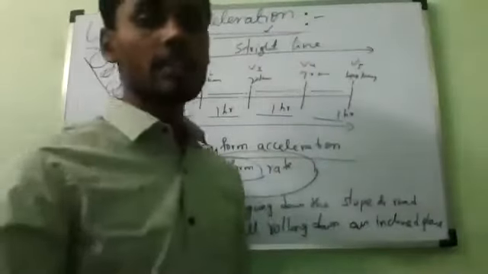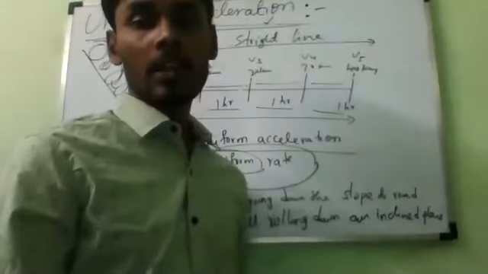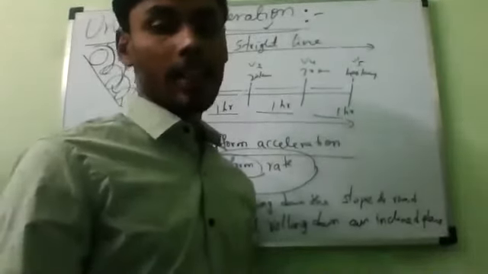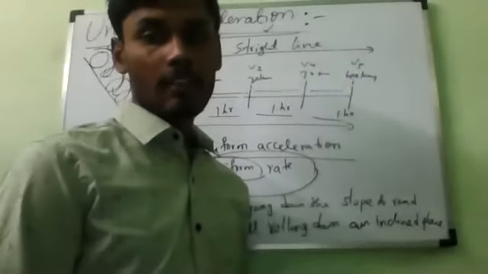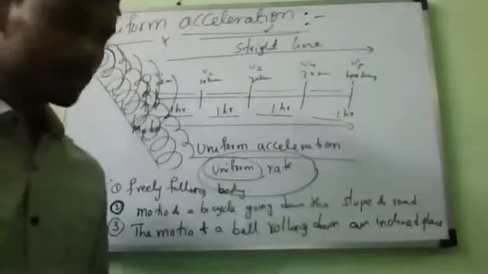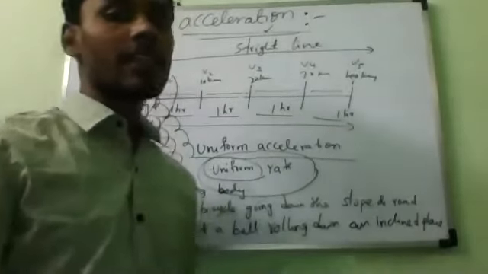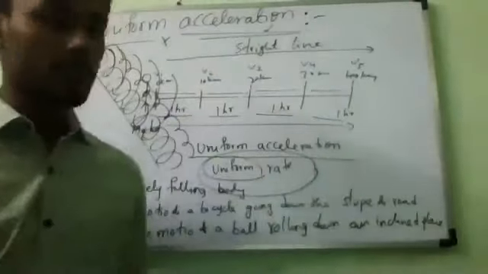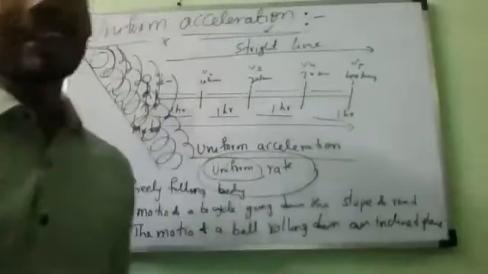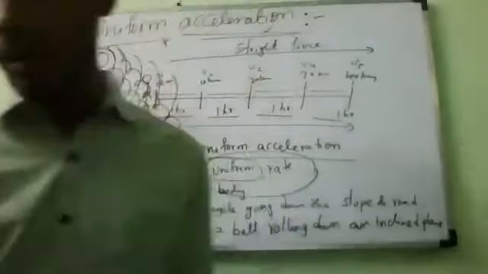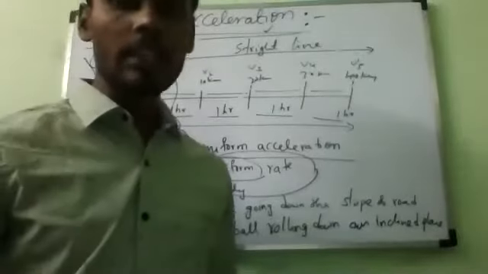A body has uniform acceleration if it travels in a straight line and its velocity increases by equal amounts in equal intervals of time.